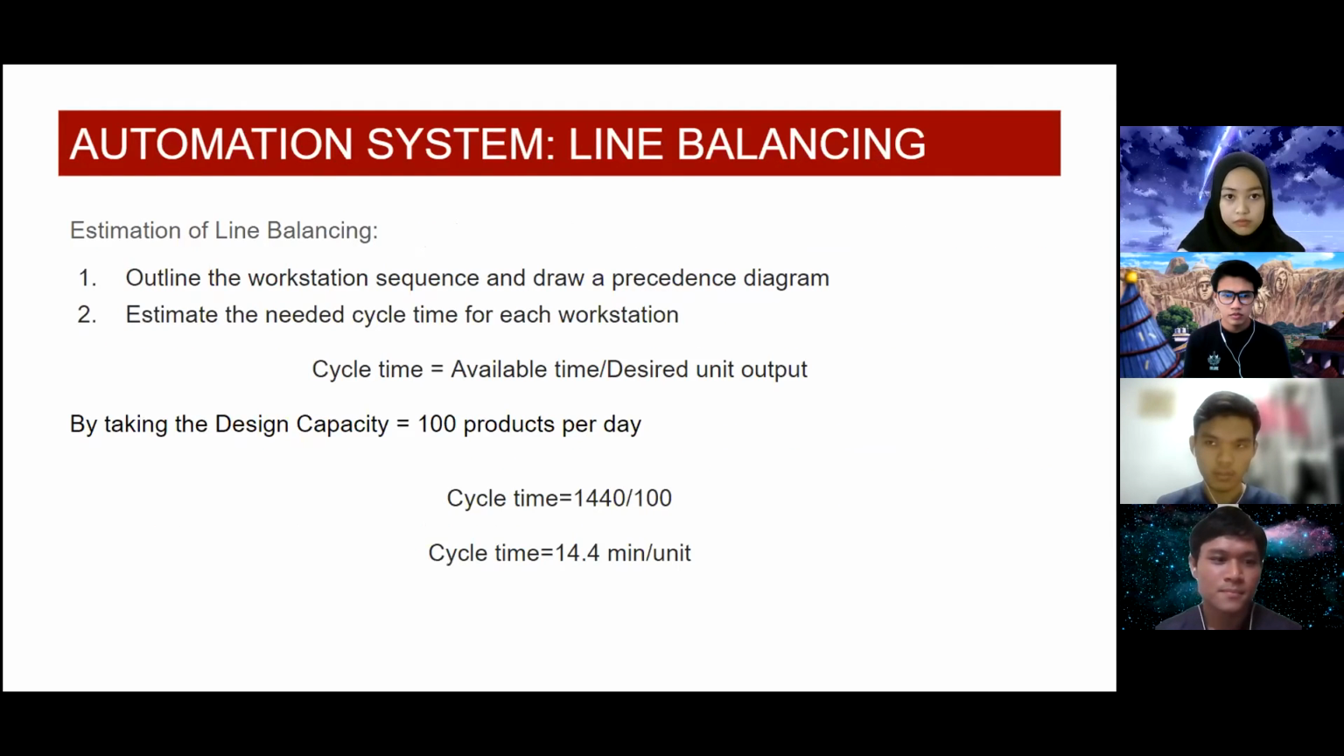So, next slide. These are the steps in estimating line balancing. The first one, we outline the workstation sequence and draw a precedence diagram. The second one, we estimate the needed cycle time for each workstation, which is cycle time equals available time divided by desired unit output. By taking the design capacity of 100 products per day, we get the cycle time for the company production, which is 14.4 minutes per unit.